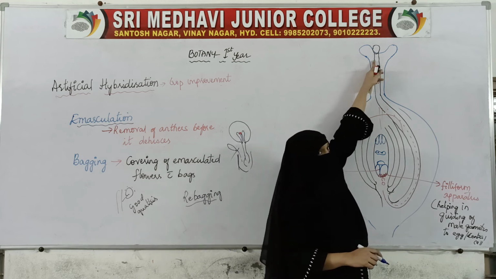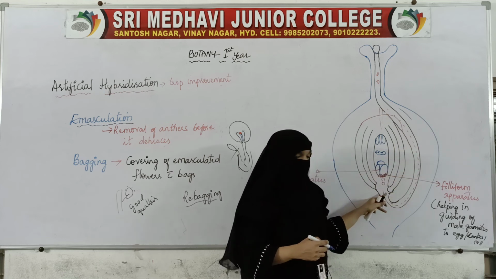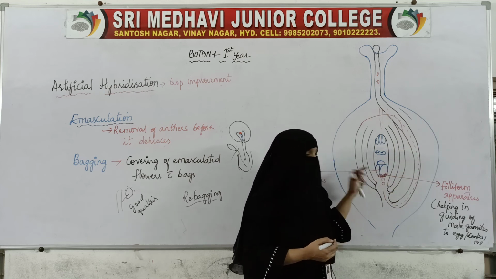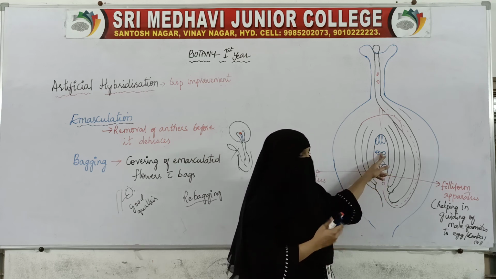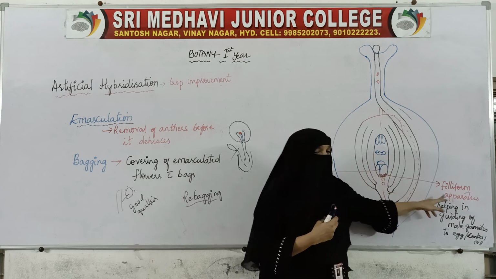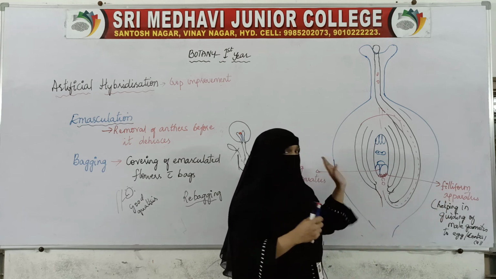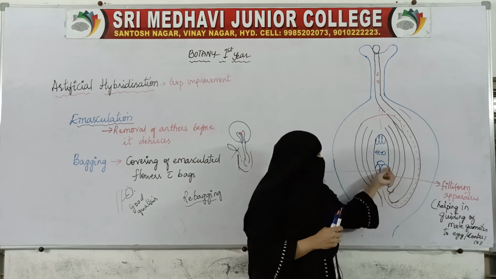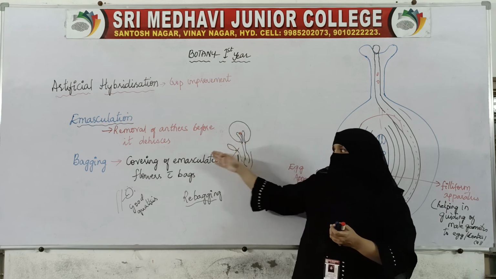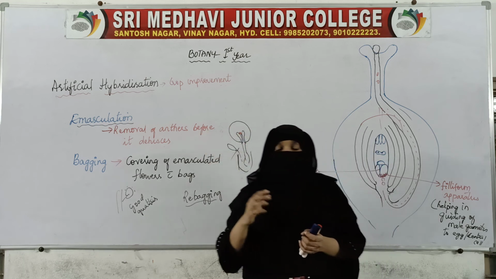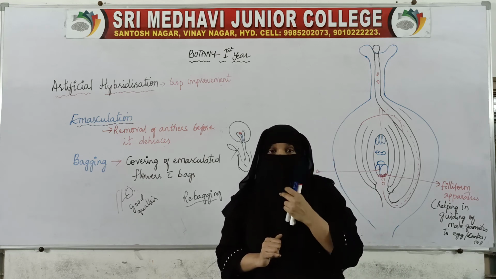When they put the pollen on the stigma and bag it again, the pollen produces a pollen tube. The pollen tube reaches the ovule and releases the male nuclei. The male nuclei will be taken to the egg and the diploid cell with the help of the filiform apparatus. Now when fertilization happens, when the male gamete fuses with the female gamete, because of this method, artificial hybridization, they will get plants with desired characters.